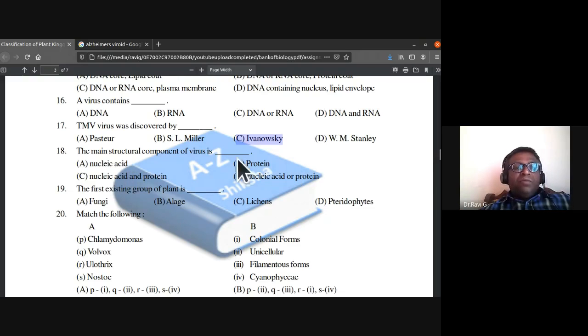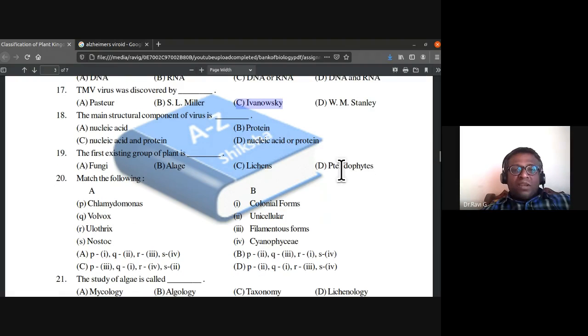The main structural component of viruses: nucleic acid, protein, nucleic acid and protein, or nucleic acid or protein. What is the main structural component of virus? It is nucleoproteinaceous, don't we say that? So you should remember that the main structural component of virus is nucleic acid and protein.